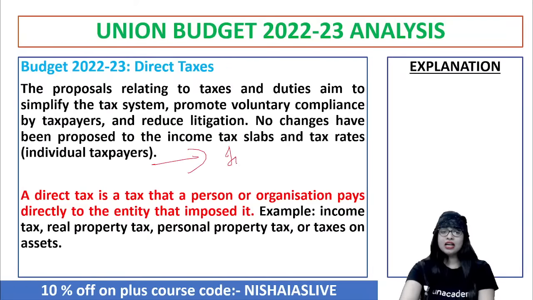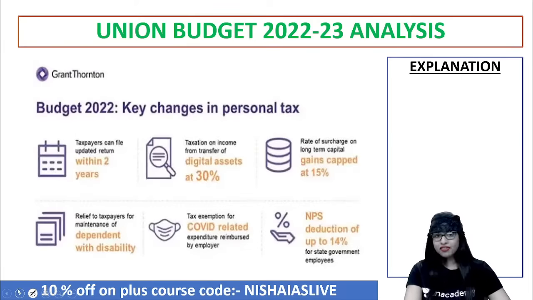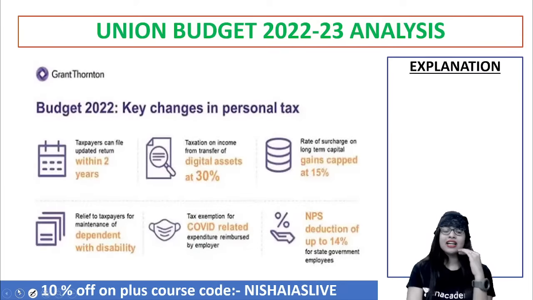Now, though I told you that there have been no changes in the income tax slabs for the individual taxpayers, another important point to be noted is that there has been some relief given to the personal tax also, guys. That is, the taxpayers can file the updated return within 2 years. The time is extended. And the taxation on income from transfer of online or digital assets is at 30%.